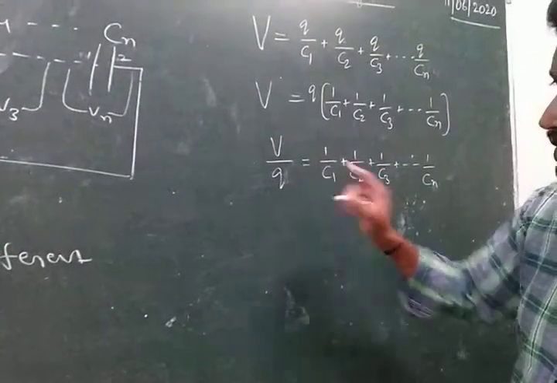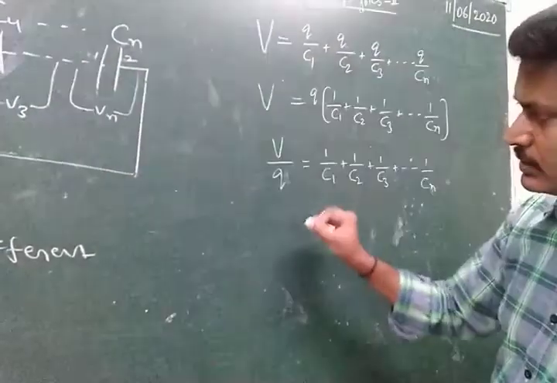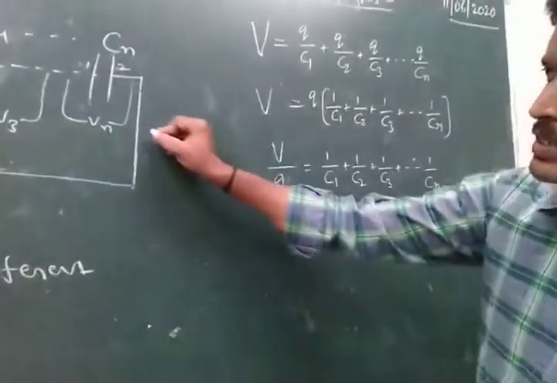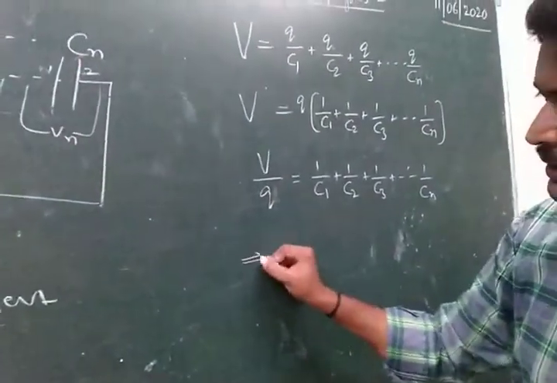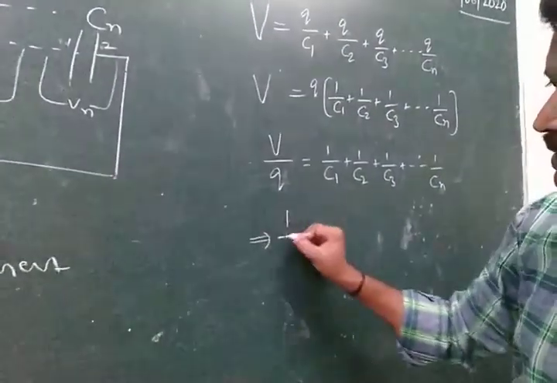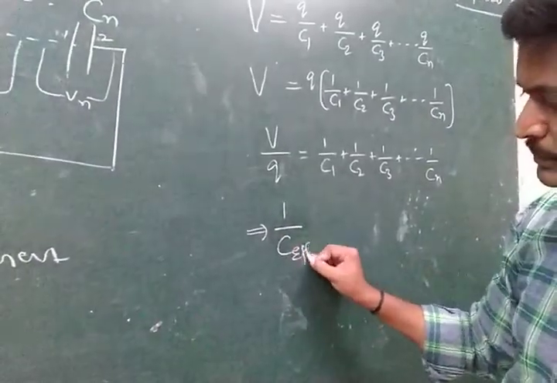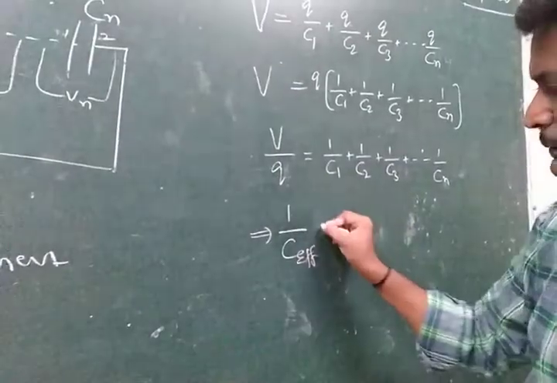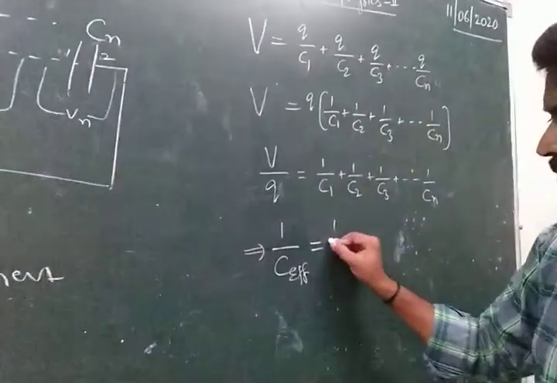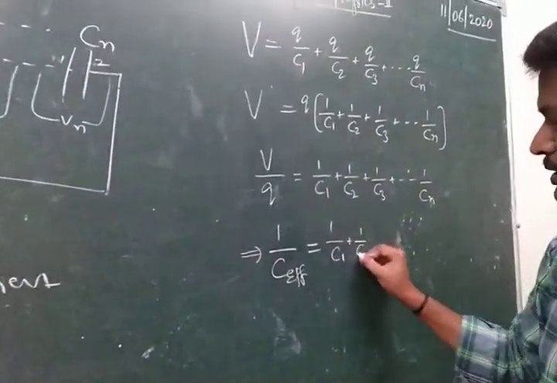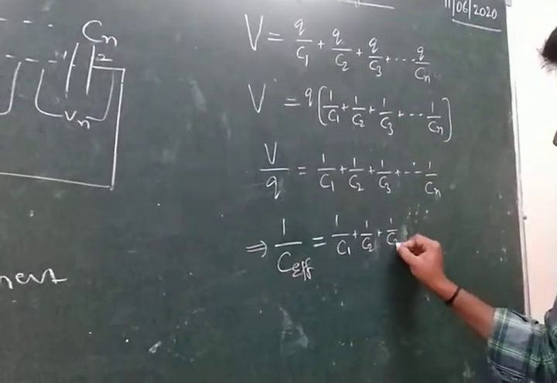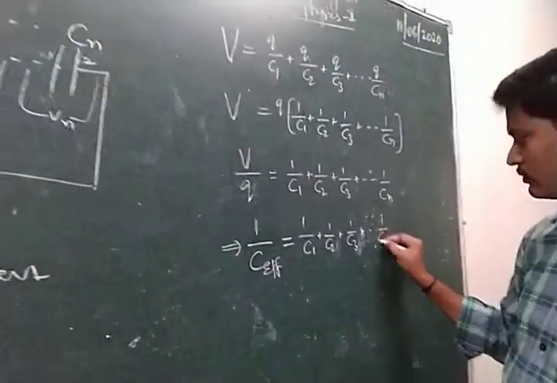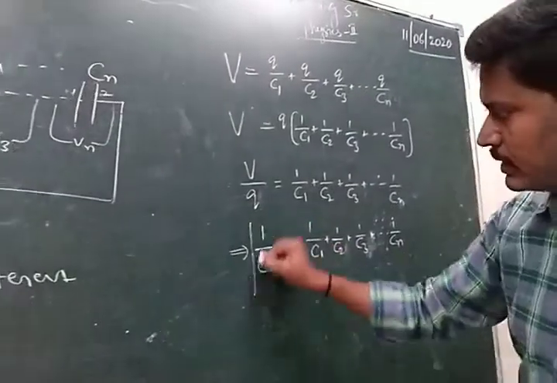Here V by Q, effective potential difference by effective charge, is the effective capacity, that is 1 by C effective, equal to 1 by C1 plus 1 by C2 plus 1 by C3 and so on, 1 by Cn.